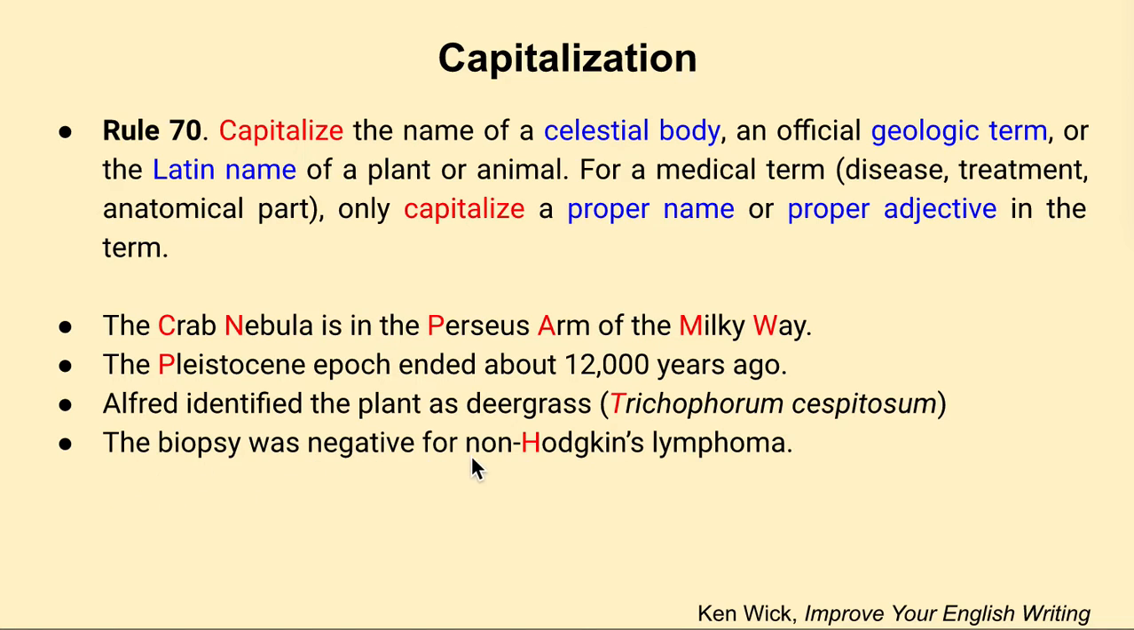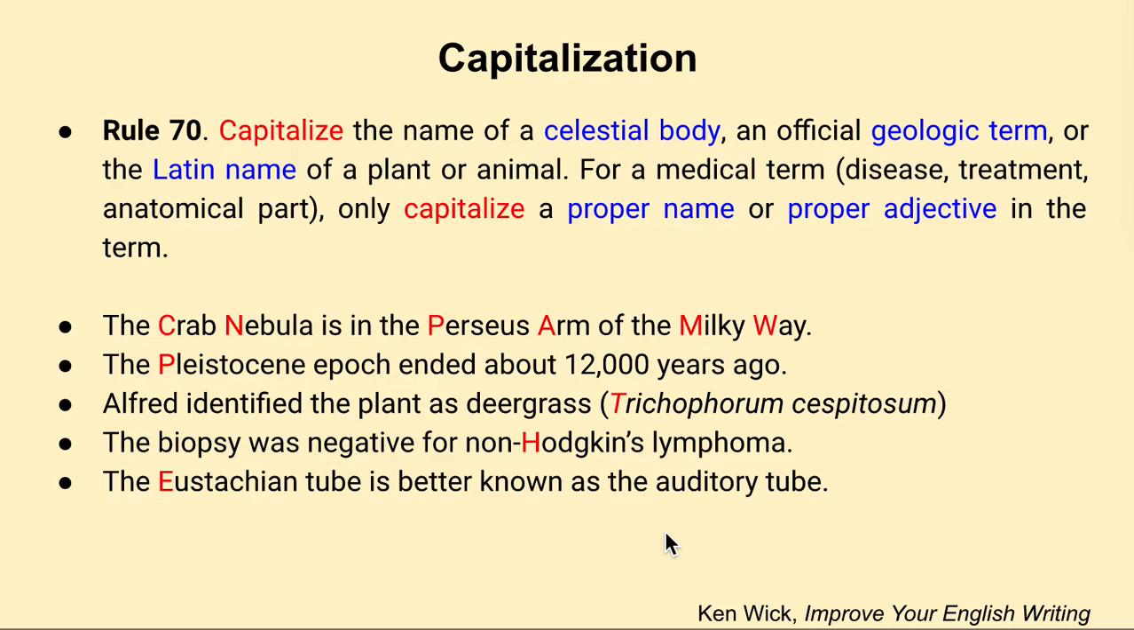The biopsy was negative for non-Hodgkin's lymphoma. So the advice is that we capitalize only the proper name or the proper adjective in the term. So here we have a proper adjective, and this is the proper name portion, so the non-Hodgkin's lymphoma. So we only capitalize this portion. This is a prefix. This is the name of the disease, the lymphoma. And Eustachian tube is better known as the auditory tube. So since this is a proper name, we capitalize it.